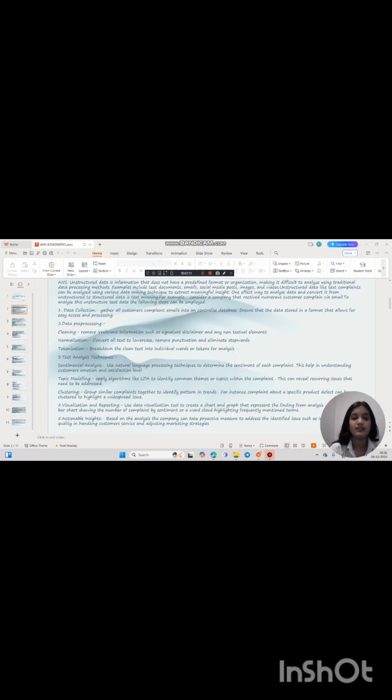Our fifth and last step is actionable insight. Based on the analysis, the company can take proactive measures to address the identified issues such as improving product quality, enhancing customer service, and adjusting marketing strategies.